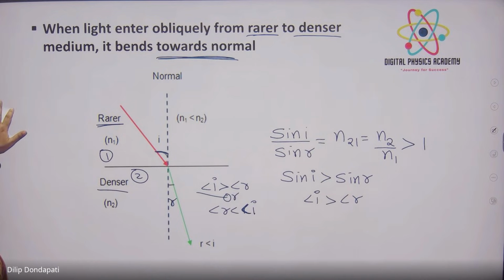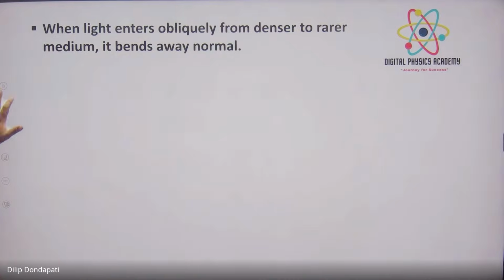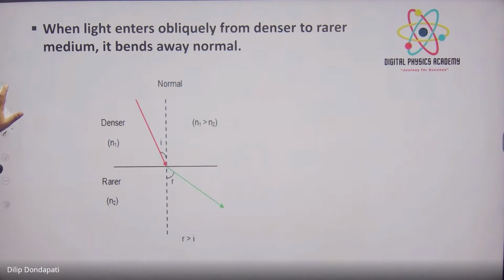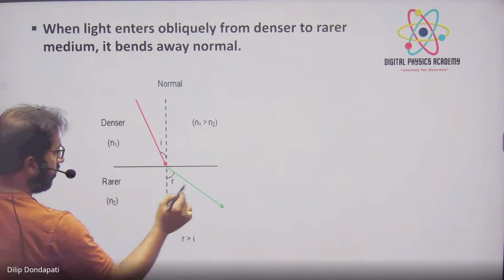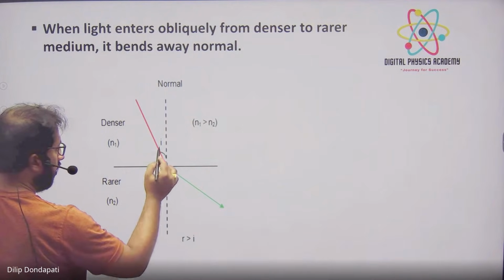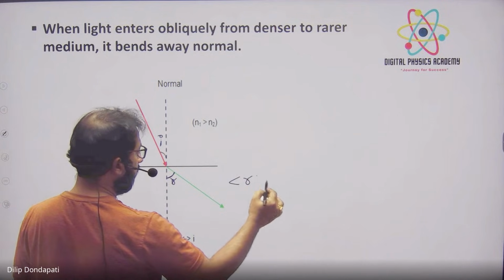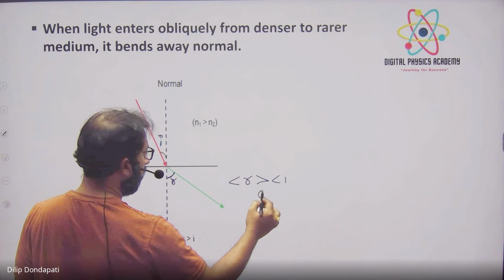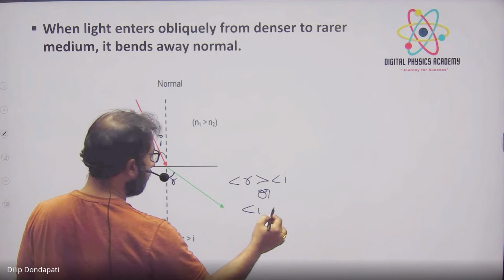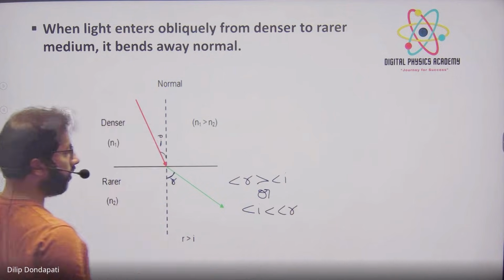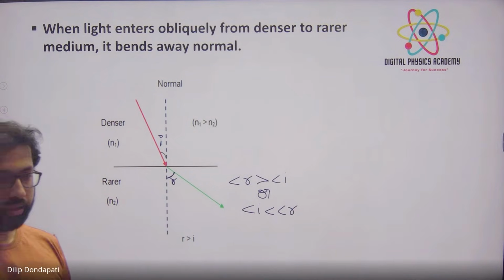So same way prove करो for the second one. देखो, when light enters obliquely from denser to rarer, it bends away from normal. ऐसा bend away हो जाएगा. That means angle r is greater than angle i, or angle i is less than angle r. By using Snell's law, prove करो.